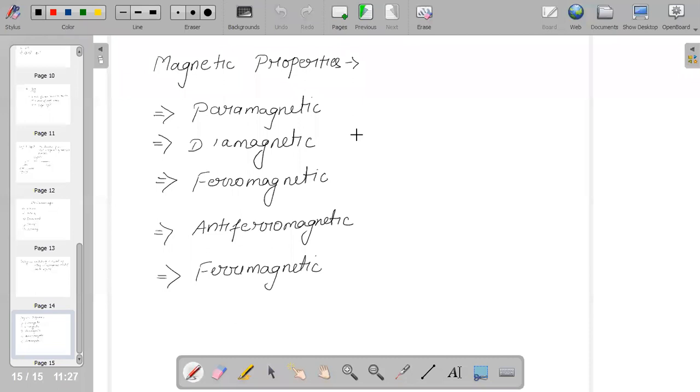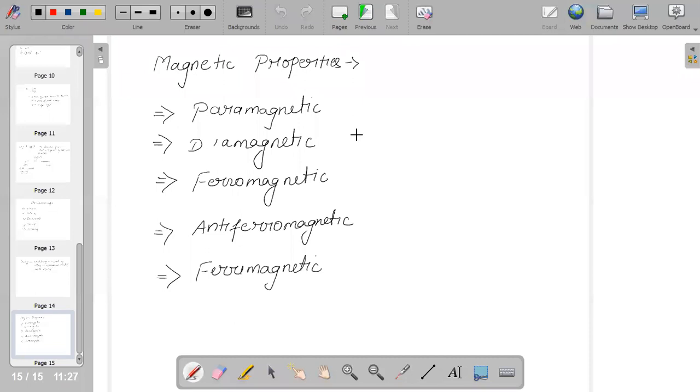Whenever you place them in a magnetic field, all the domains of the substance get oriented in the direction of the magnetic field, which produces a strong magnetic effect that persists even on removal of the magnetic field. And a ferromagnetic substance we call a permanent magnet.